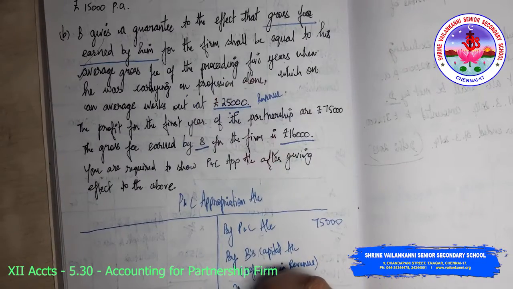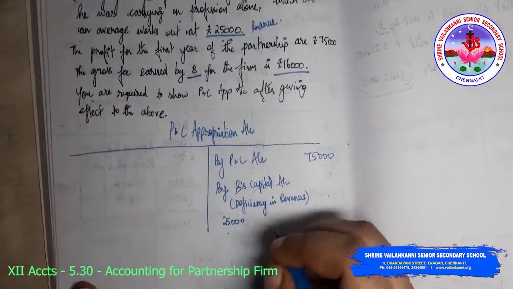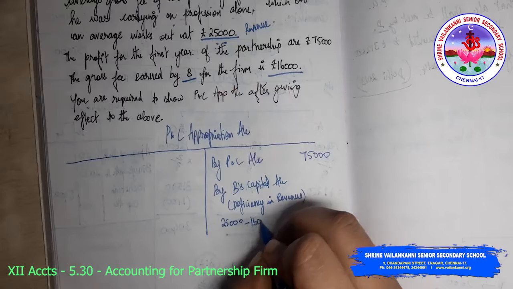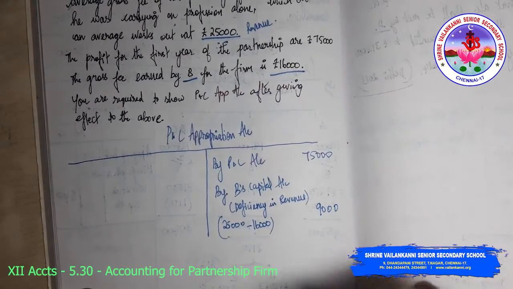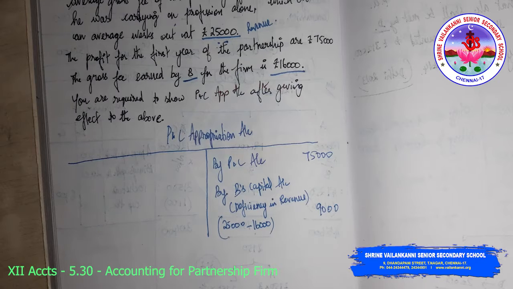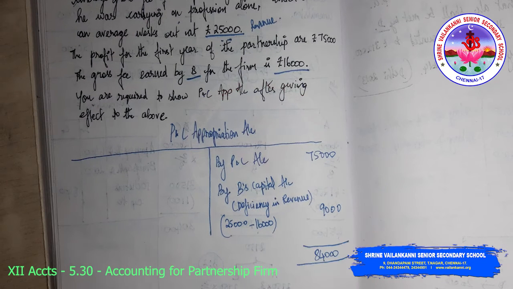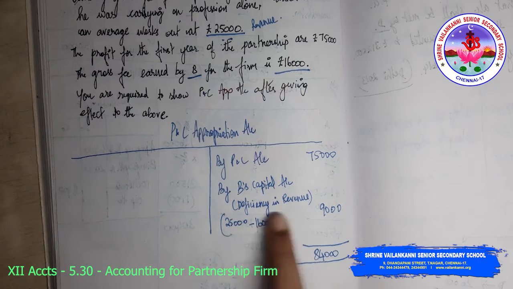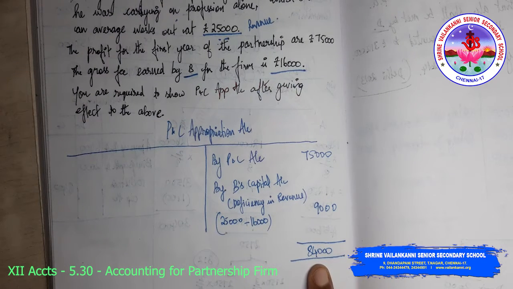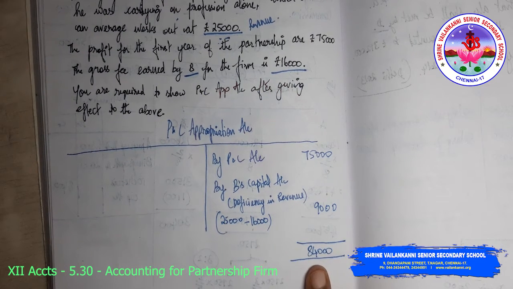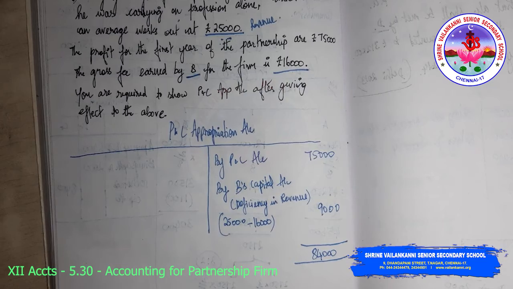The guaranteed revenue is 25,000, but actually his fees was only 16,000. So the total is 9,000. The total profits are 75,000 plus B's shortage amount of 9,000, so total profits come to 84,000. This 84,000 needs to be segregated among the partners.